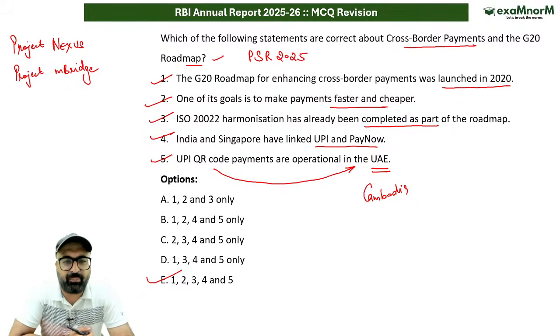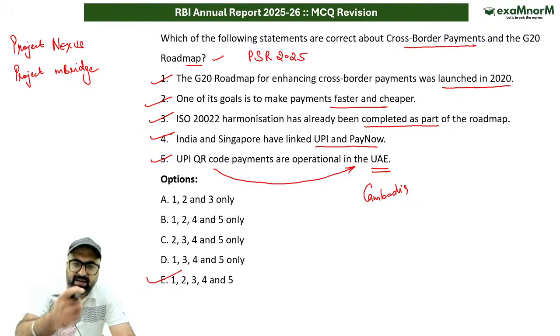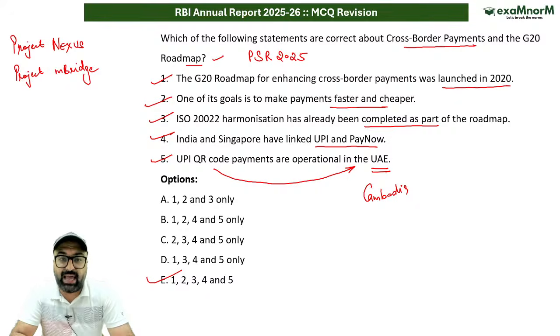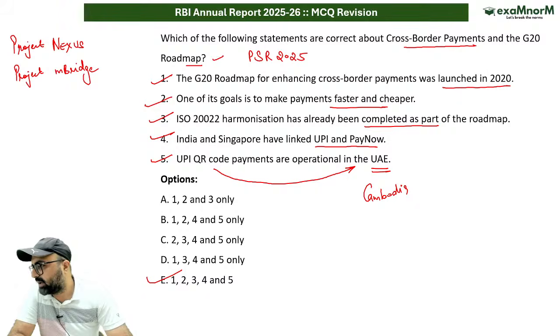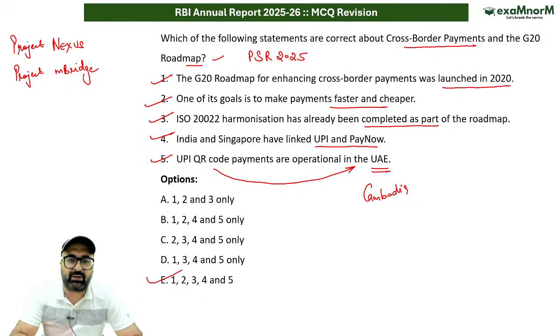What is Project M Bridge? It is a decentralized multi-CBDC cross-border payment platform. It utilizes a dedicated blockchain, known as the M Bridge Ledger, to support real-time peer-to-peer foreign exchange as well. Along with this, there are a few more projects which have been signed. Any other name you can give me, guys? I'm still waiting. I will not move ahead until I get some names from you.